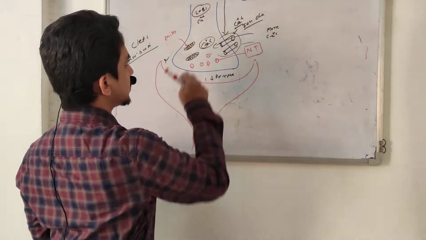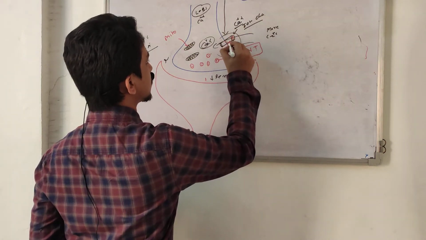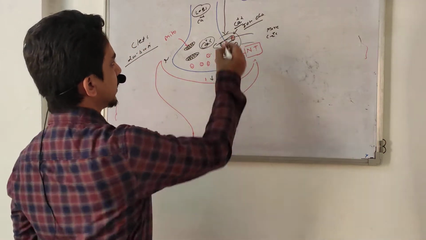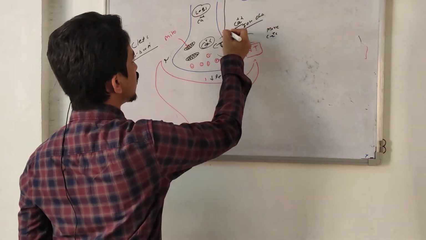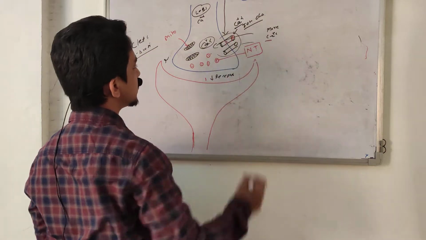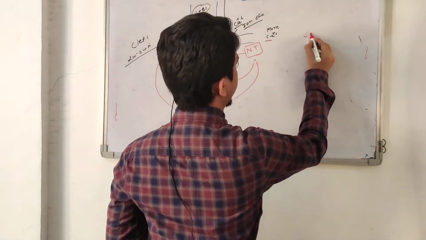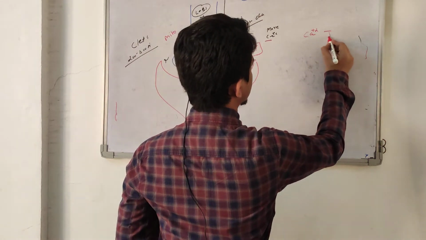Before there is an action potential, this calcium ion channel is closed. But as soon as the action potential reaches the terminal part, this calcium ion channel opens and calcium goes inside. This is called calcium influx.